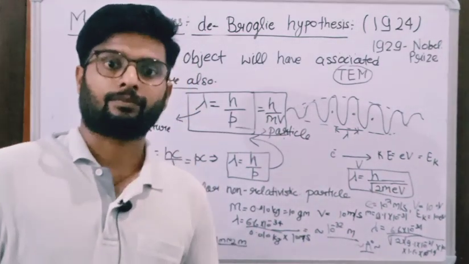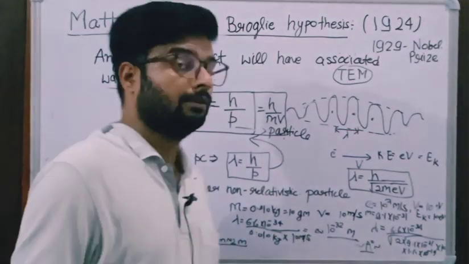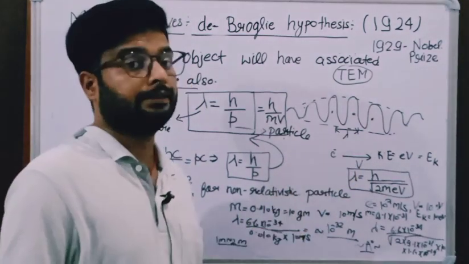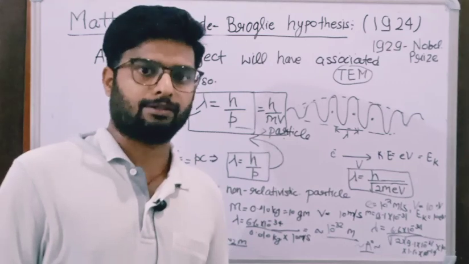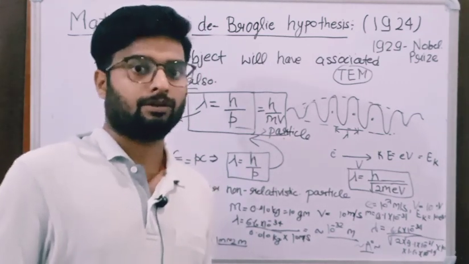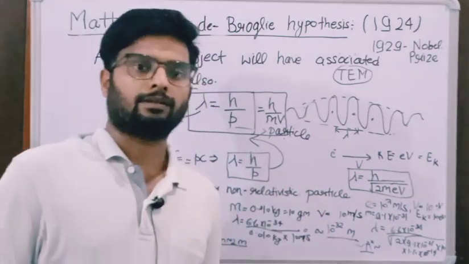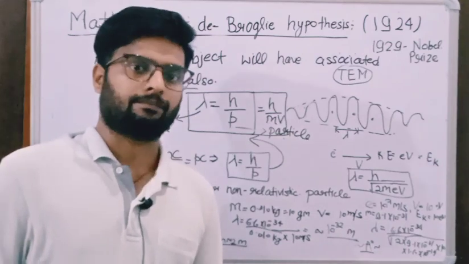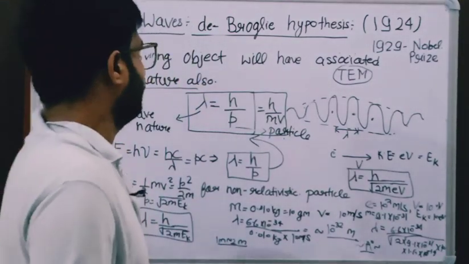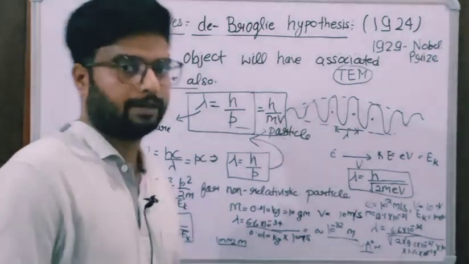That is why for the crystal we can use electrons, as we do in the TEM, where electrons are used for resolution purposes, because their wavelength is in the order of the interplanar spacing dimension. So this was the overall de Broglie hypothesis. Why it was relevant, I have told you. Okay, thank you.